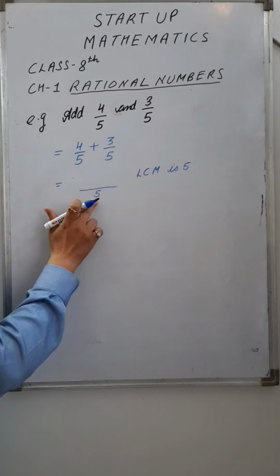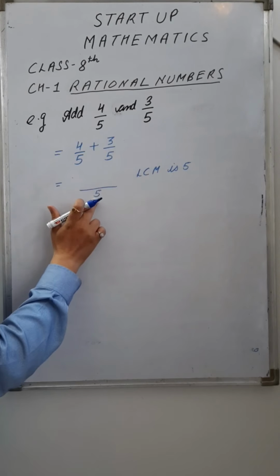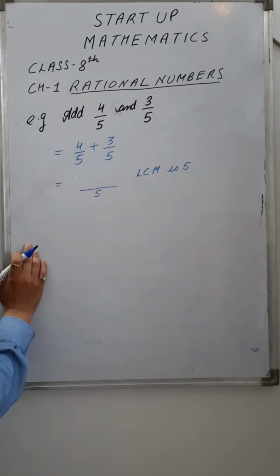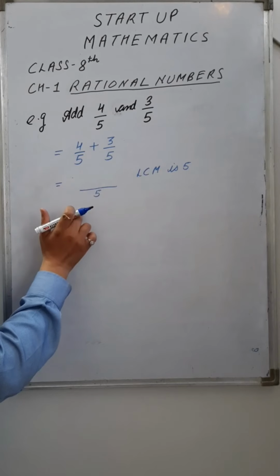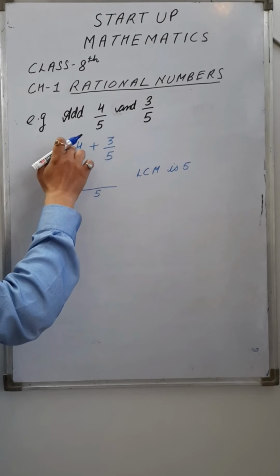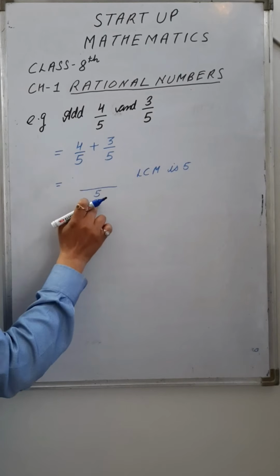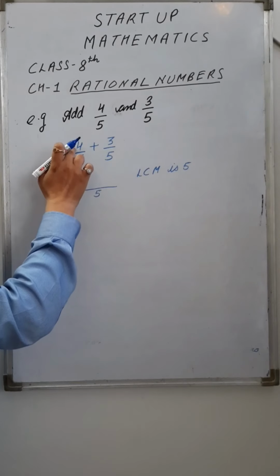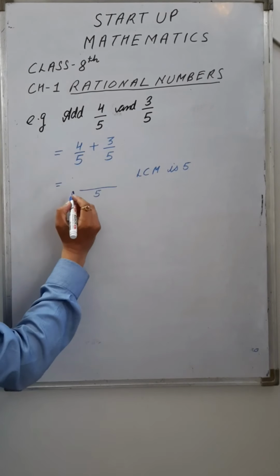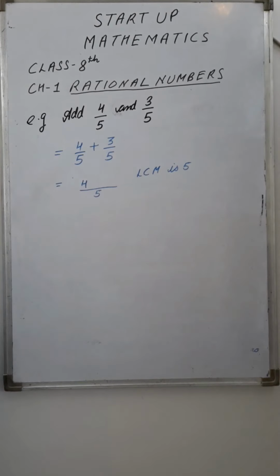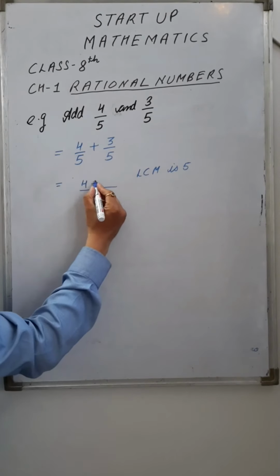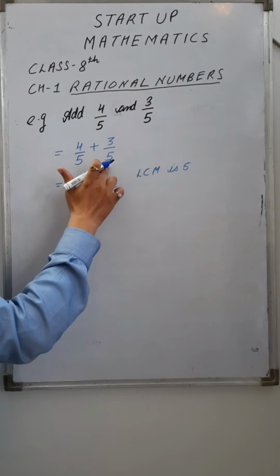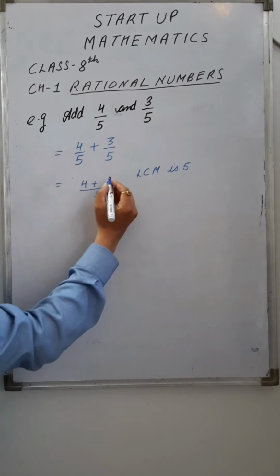Now this 5 is divided by the denominator of the first rational number, and the quotient obtained is multiplied with the numerator of this rational number. When we divide 5 by 5, the quotient is 1 and it is multiplied with 4. So 1 multiplied by 4 is 4, right? Then the sign is plus as it is. Again 5 divided by 5, the quotient is 1 and 1 multiplied with 3 is 3.